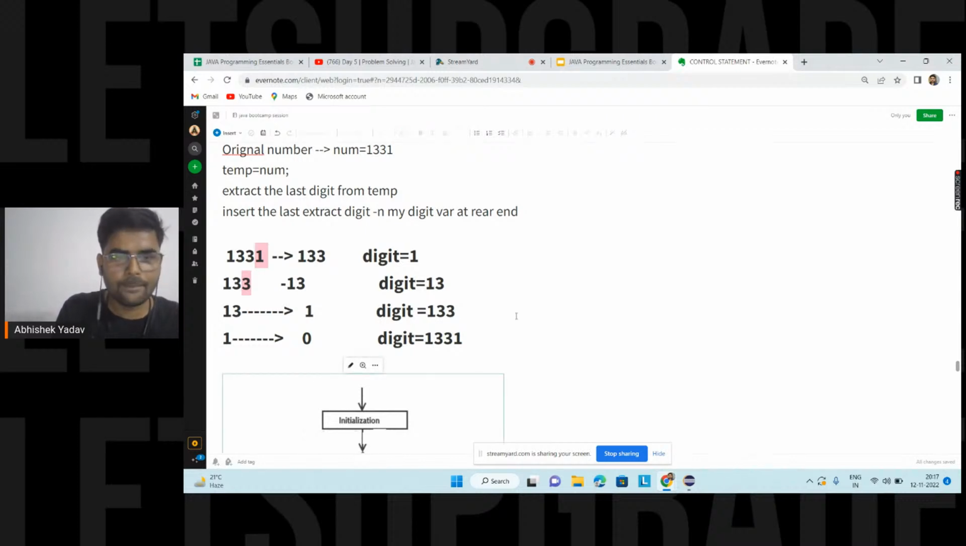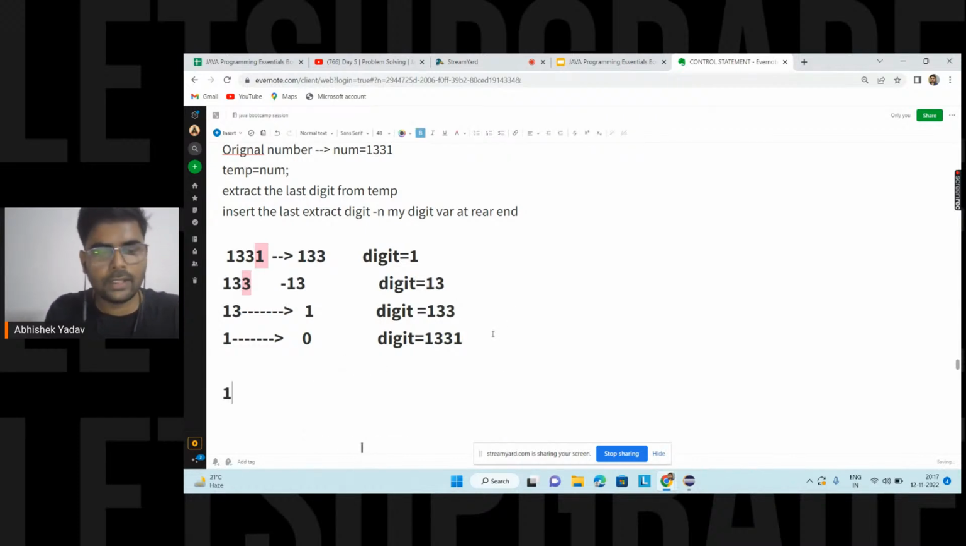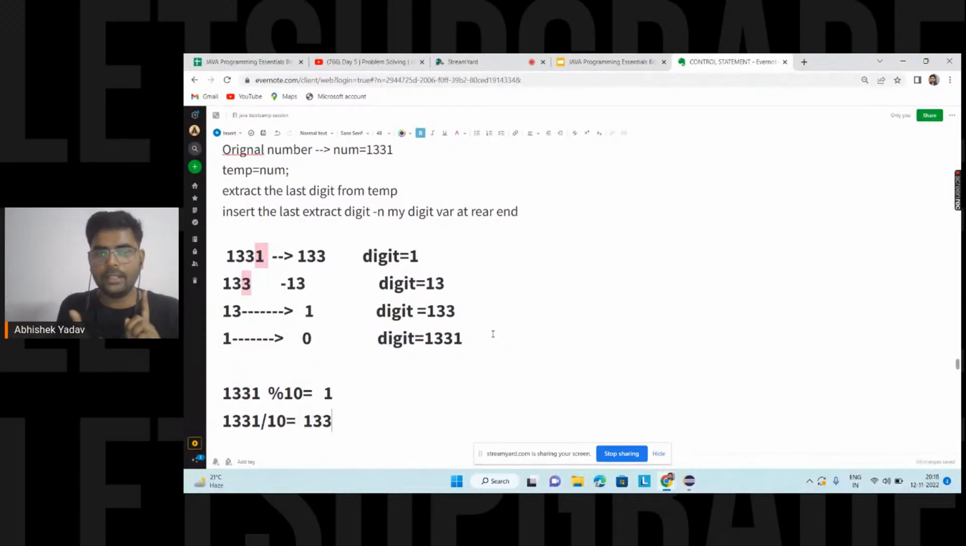We are saying, hey, I have a number, 1331, and if I take the modulo of the number with 10, then what will I get? I will get the remainder part, and the remainder here is 1, right, everyone? And if I divide my original number by 10, then I will get the quotient part, that is 133, right, everyone?